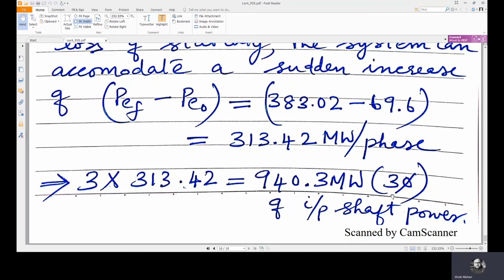So this is the maximum mechanical shaft input, in terms of three phase power, that can be given to this synchronous machine as an initiating disturbance. This is the maximum initiating disturbance that can be given to this particular machine so that it will not lose synchronism.